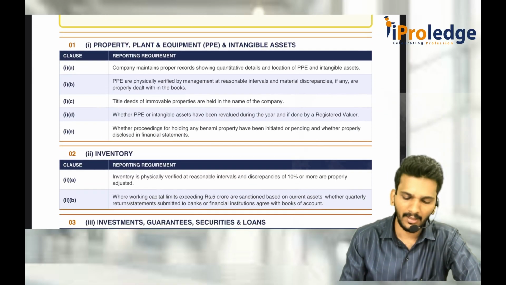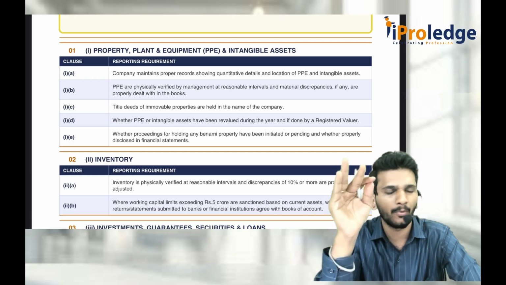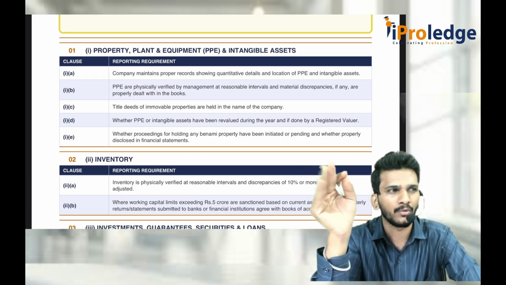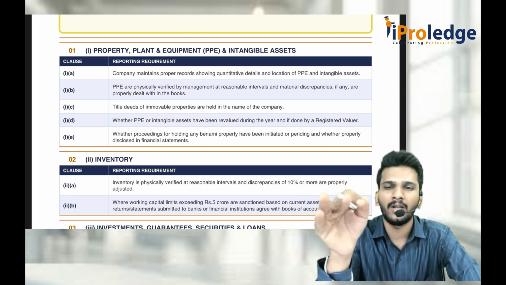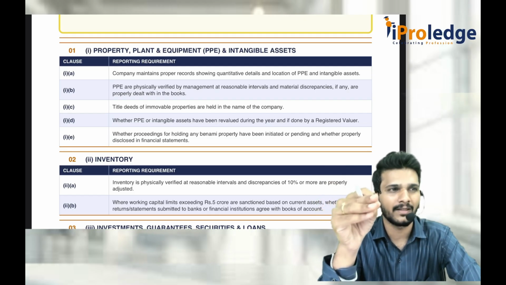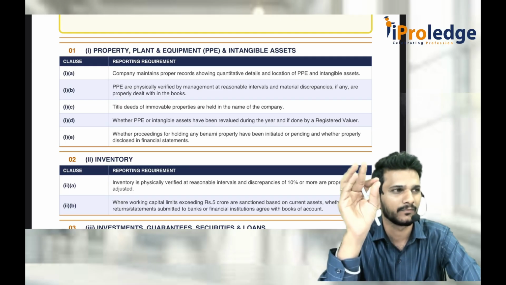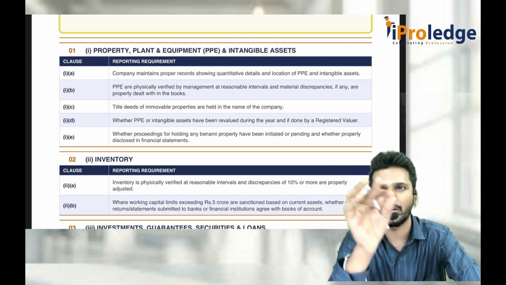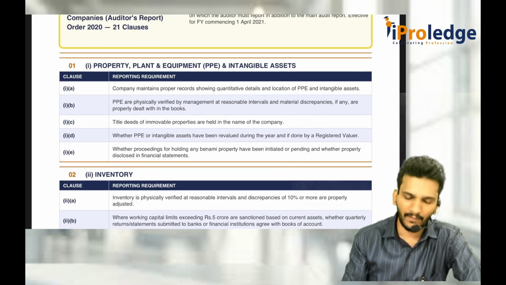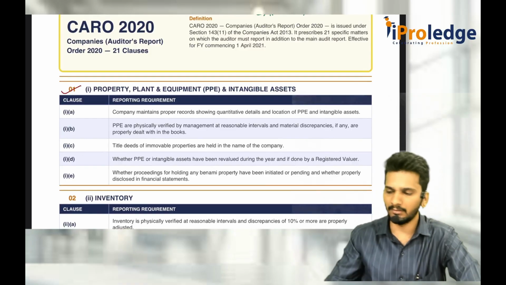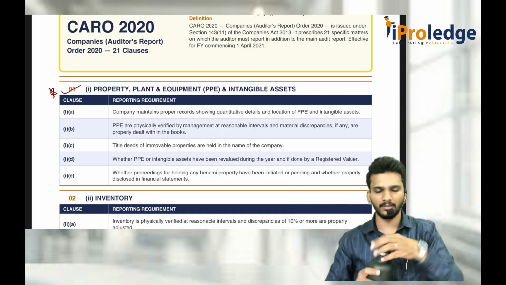So as an auditor, whenever an auditor is appointed, the auditor has to give the audit report. There is no substitute for that audit report. You may modify, not modify, do whatever you want. But along with the audit report you are giving, if you find anything for certain companies except the above, you should also give the CARO 2020 report. Normal audit report and CARO 2020 report. That CARO 2020 report consists of 21 clauses, which starts with clause number 1, which is important also. Clause number 1 is important.